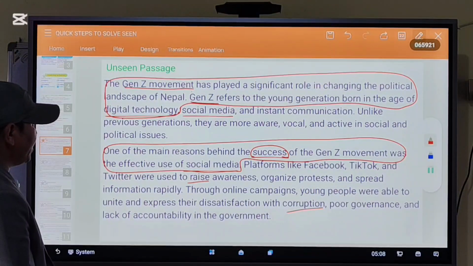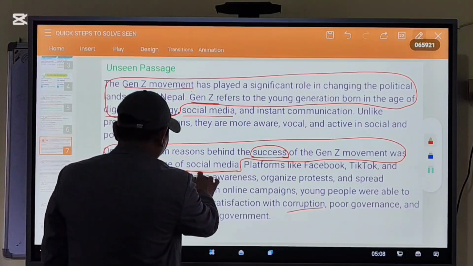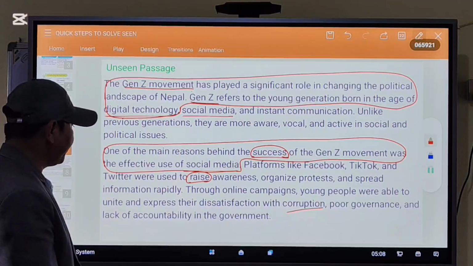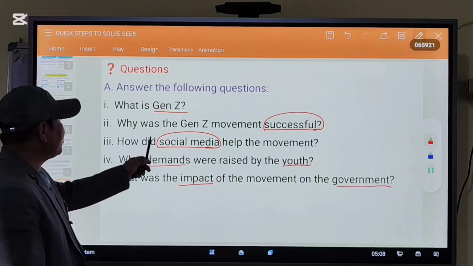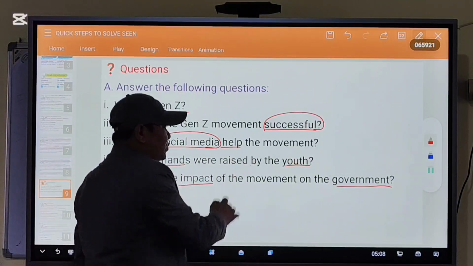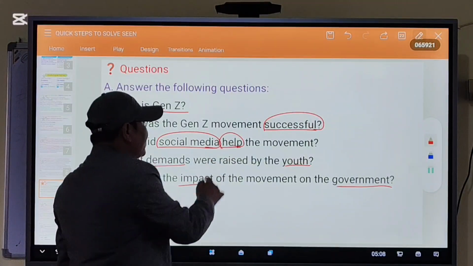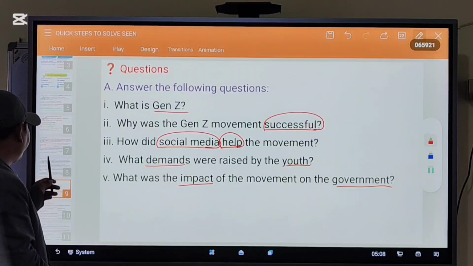Platforms like Facebook, TikTok, and Twitter. You see the word raise. What is the question? How did social media help the movement? Here the word help is also a keyword. Help means raise. Now let me answer.